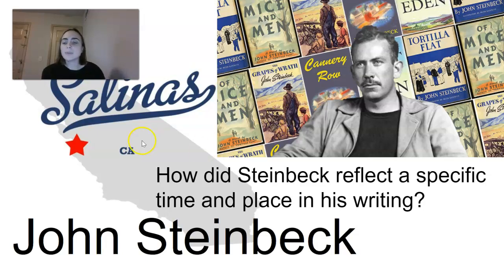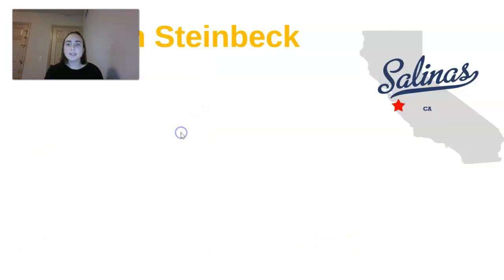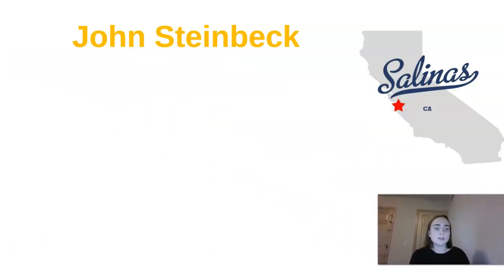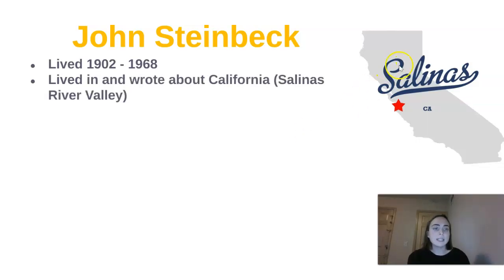So John Steinbeck, he's from California. He is from this part of California called the Salinas River Valley. It's a little bit north of Los Angeles and San Francisco. And Steinbeck was born in the early 1900s. So he lived from 1902 to 1968. He lived in, like I said, this part of California, and he also wrote about that part of California in all of his books. So Of Mice and Men is actually set in the Salinas River Valley of California, which is where Steinbeck is from.